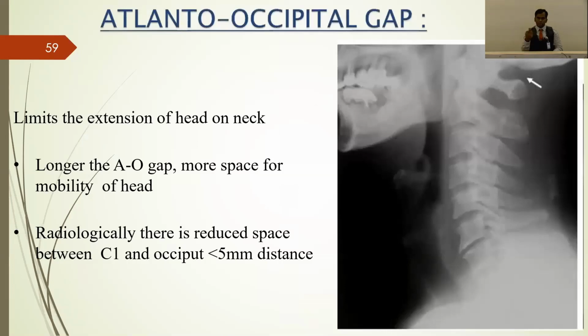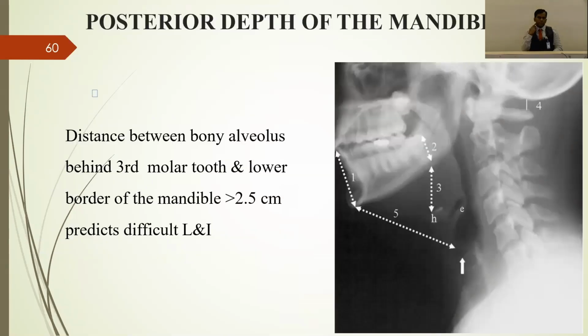And then the atlanto-occipital gap, the distance between the atlas and the occiput. If it is less than 5 mm, then definitely it restricts your head movement and can lead to a difficult intubation. And the posterior depth of the mandible, that number 2 they have marked down, indicates that if it is more than 2.5 centimeters, then that predicts difficult laryngoscopy or intubation.